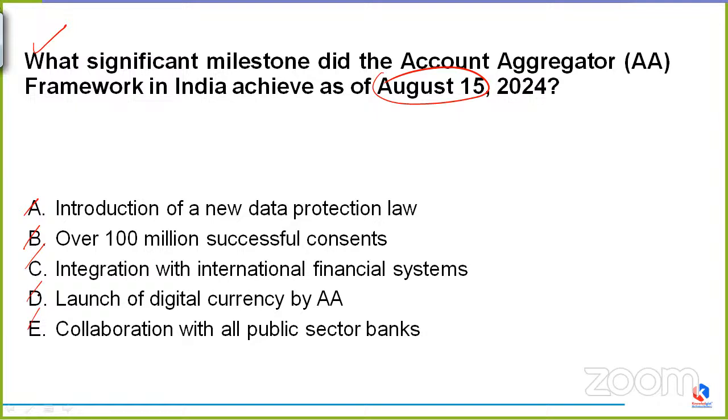Or option E, that is collaboration with all PSBs, public sector banks. The question is simply asking the significant milestone which the account aggregator framework in India has recently achieved if we talk about the date of August 15, 2024. Would be waiting for a few seconds. Go through the question and the answers, of course.